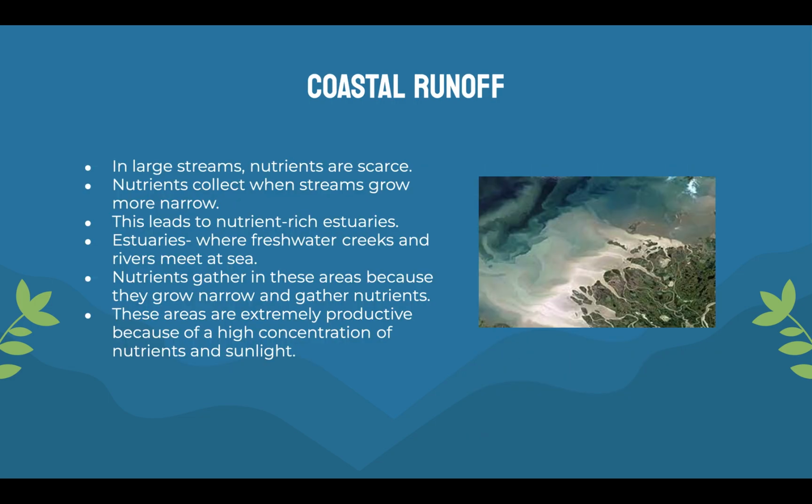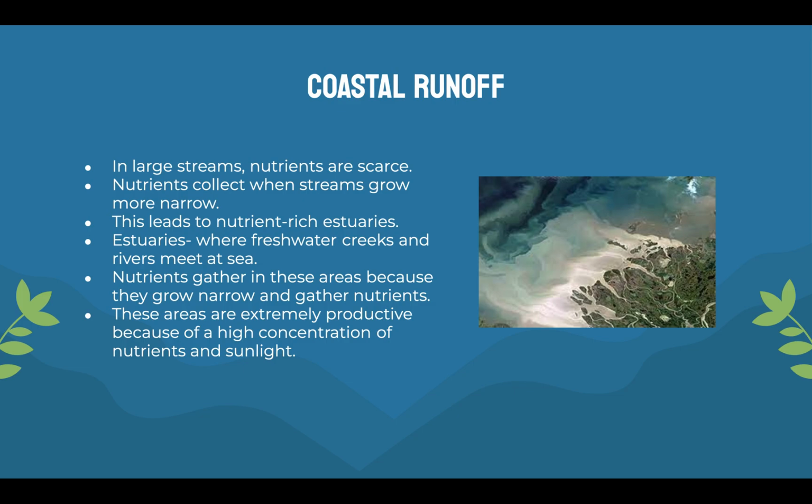So coastal runoff. In large streams, nutrients are scarce. Again, the flowing water makes it difficult for nutrients to stay in place, and it's just very scarce. The water is very large and vast, so it's difficult to find nutrients. Nutrients collect when streams grow more narrow. So basically, in a free-flowing ocean, nutrients are very scarce, but when it becomes very narrow, nutrients may collect on the riverbanks. And they're just stopped more easily because it is more narrow.